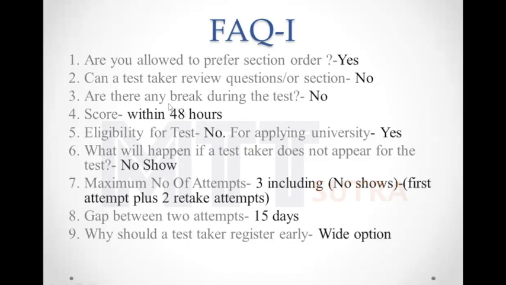Are there any breaks during the test? No, there is no such break. You have to sit for the whole length of the test, and this is for 2 hours. Scores, as we have discussed, you will get within 48 hours of writing the test.